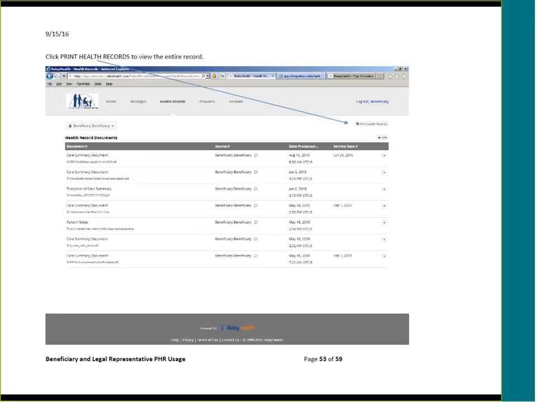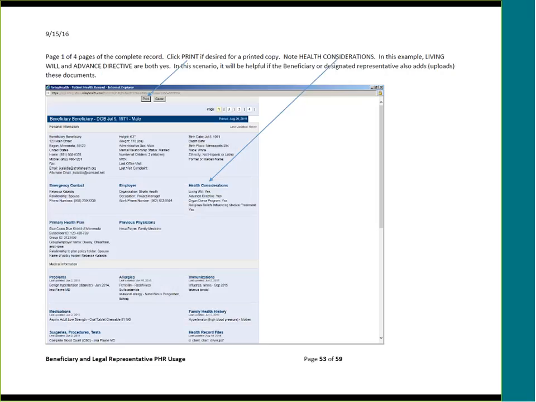At any point, you can view your health record by clicking on Print Health Records to view the entire record. This shows page 1 of 4 pages of the complete record. Click Print if desired for a printed copy. Note health considerations. In this example, living will and advance directive are both yes. In this scenario, it will be helpful if the beneficiary or designated representative also adds or uploads these actual documents that explain the details.